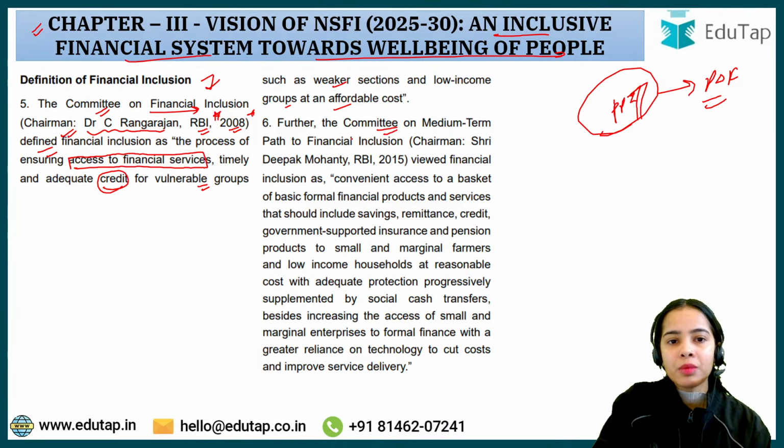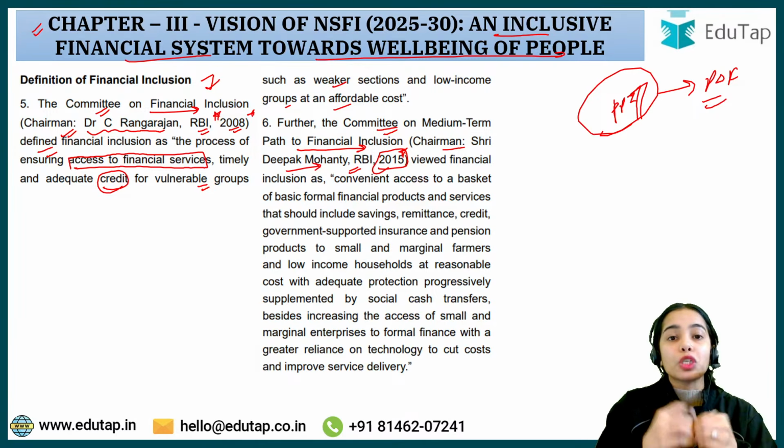Now the Committee on Medium Term Path to Financial Inclusion, chaired by Shri Deepak Mohanty, RBI 2015. In 2015, the definition was broadened.